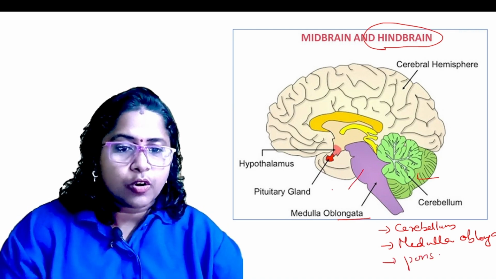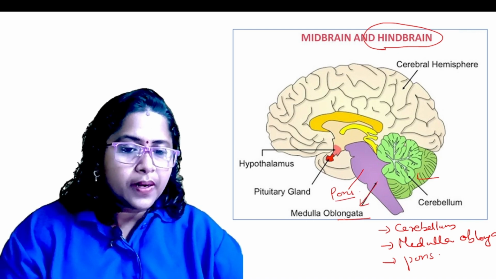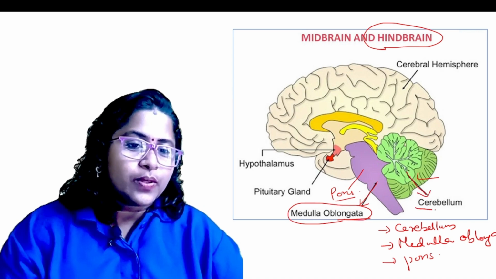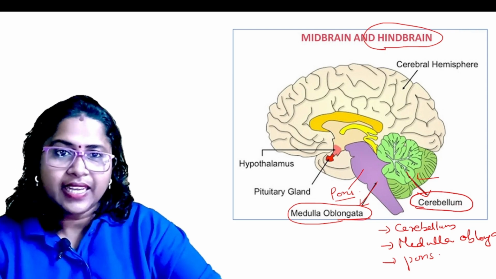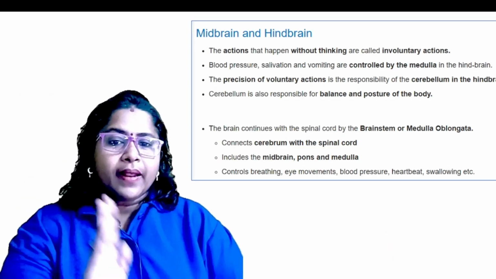This part is called pons, and then this last part is called medulla oblongata, and this tree like structure is called cerebellum. Very important part, cerebellum.